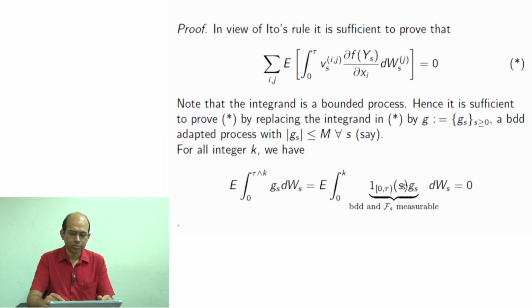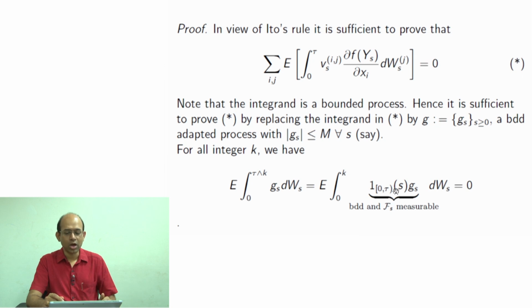If s is equal to or more than tau, then this part would be 0. So for occasions where tau was below k, this part would become 0 after tau onward, and this integrand would not contribute anything.